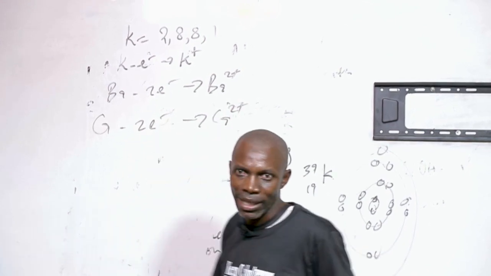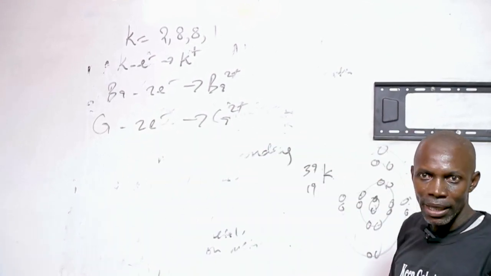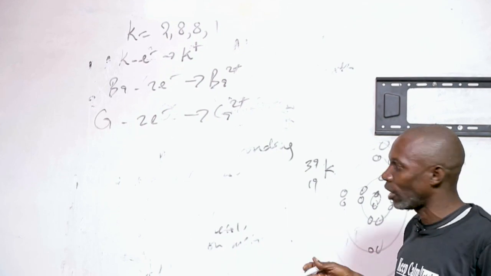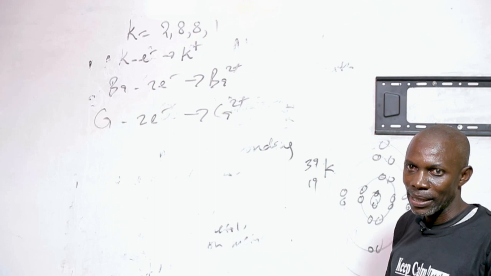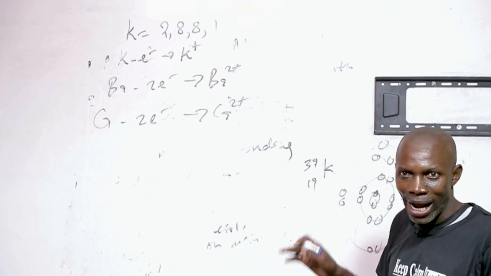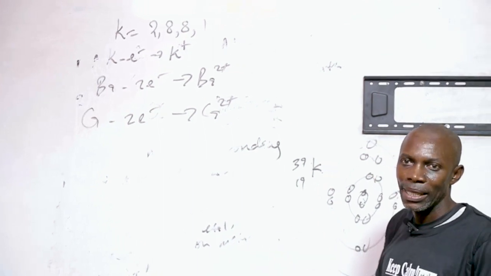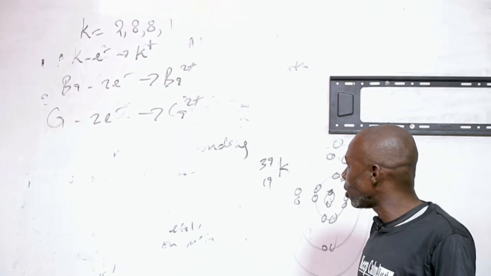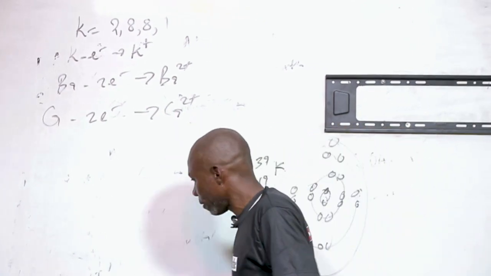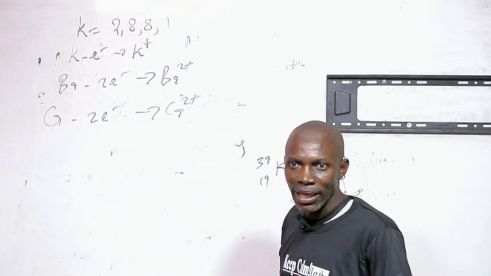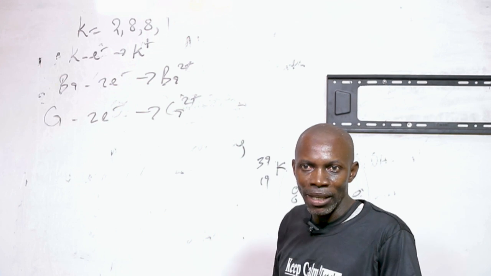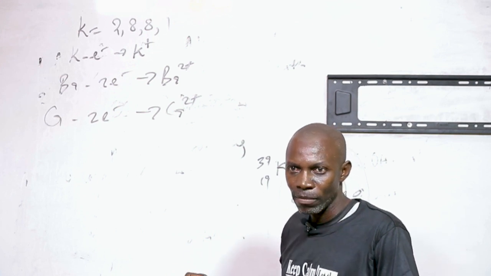So based on ionization, metals lose electrons while they ionize. That's the ionization behavior of metals.